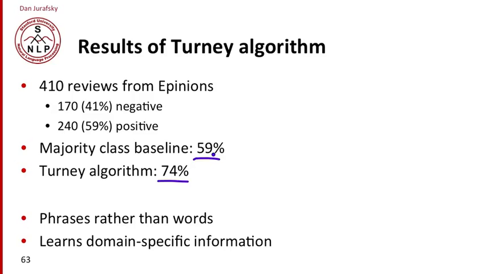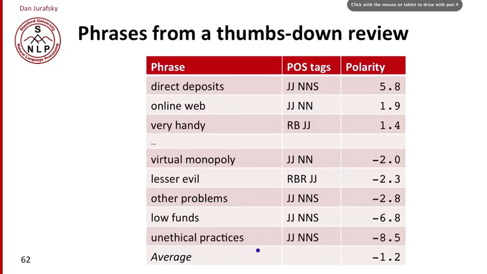What's important about the Turney algorithm is that it lets us look at phrases, learn phrases rather than just words. And what's true in general about these unsupervised algorithms is we can learn domain-specific information that might not be in some online dictionary. So if I go back to the previous slide, if we're doing banking, a phrase like direct deposit or virtual monopoly might not be in an online polarity dictionary. So we need to use some of these semi-supervised algorithms for learning the polarity of these kinds of words.